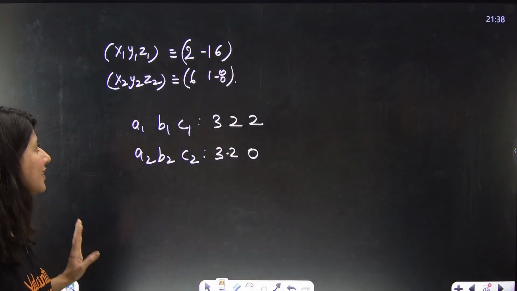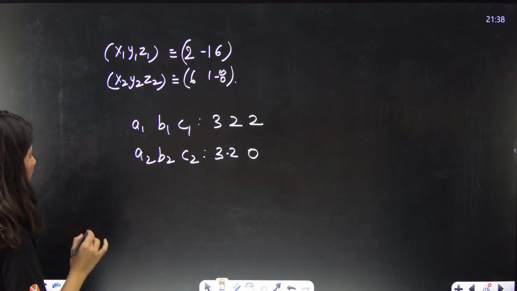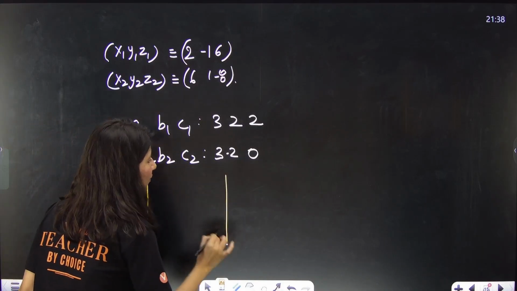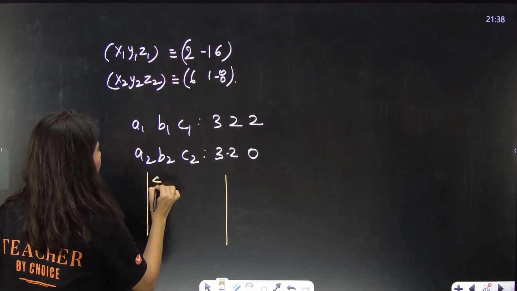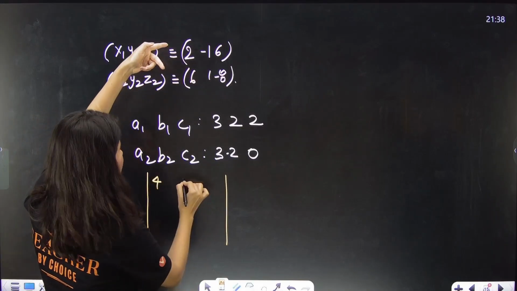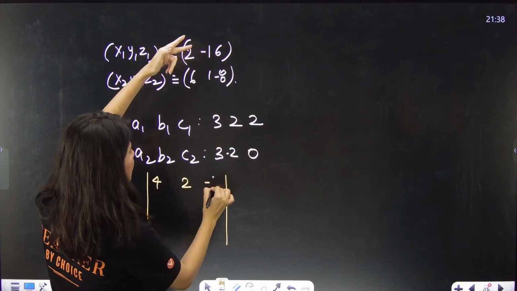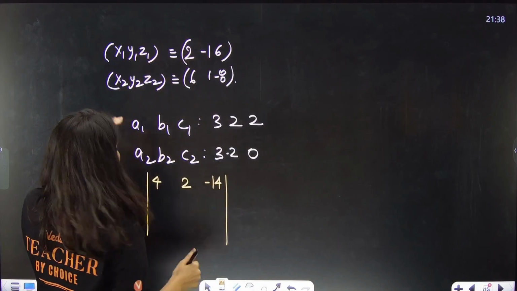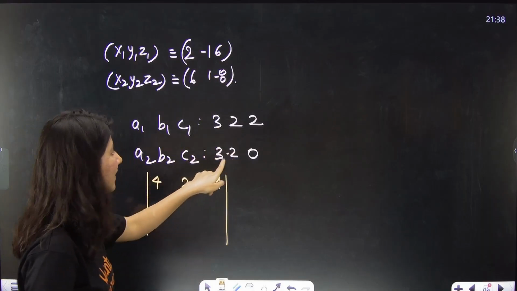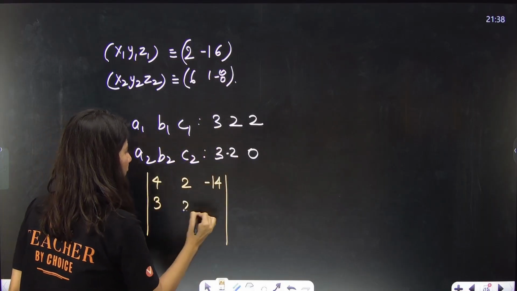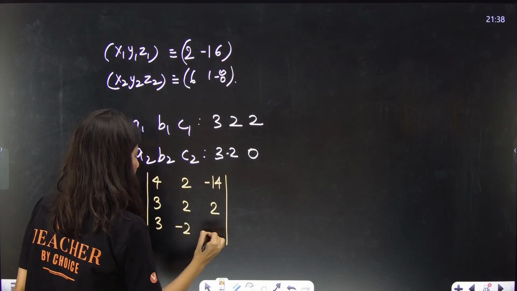I have pre-written it. All right. Now the formula, the numerator part, you know. x2 minus x1, 6 minus 2, 4. 1 minus 1, 2. Minus 8 minus 6, minus 14. Now a1, b1, c1. So you just have to write this 3, 2, 2 and 3, minus 2, 0.